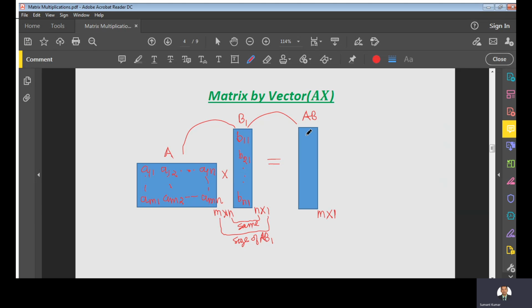So when we multiply the matrix with each element of this column, we take A times B1, and this gives you a column vector.